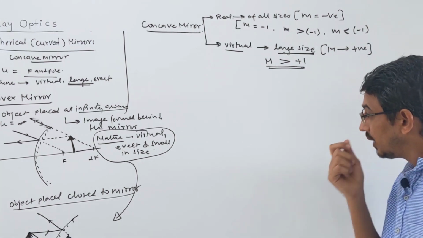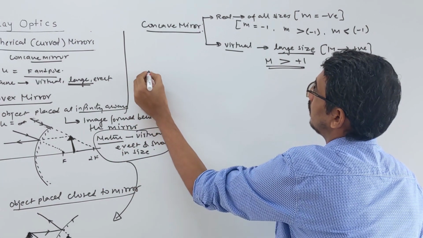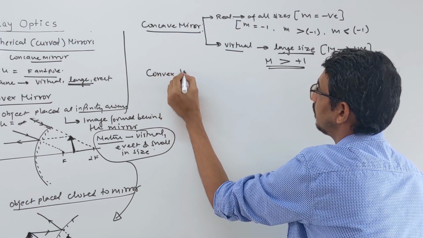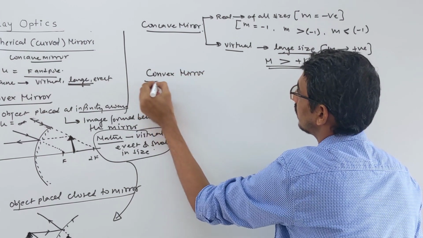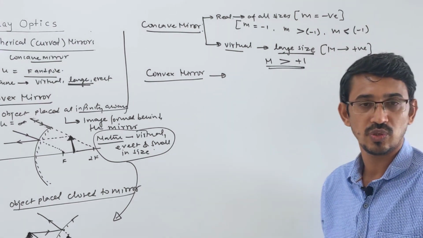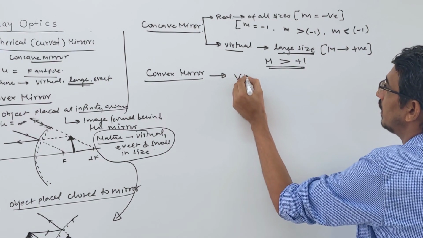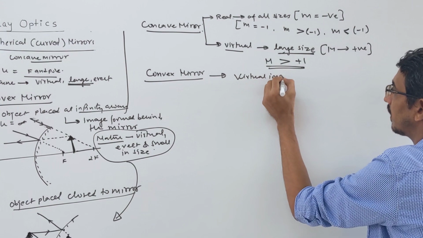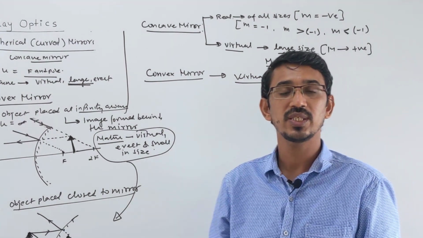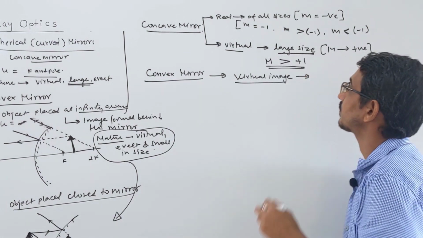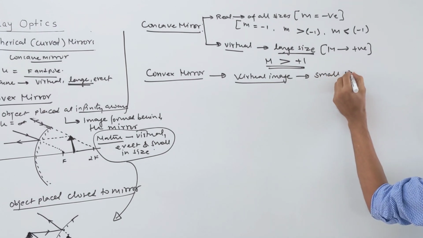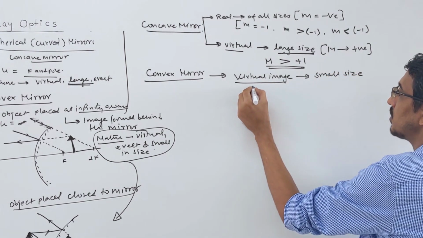Okay, now look at what we did here. Then the summary of your convex mirror. This mirror makes only one type of image. What? Always a virtual image. Only a virtual image it will make. And the size also we know. What is the size? Always small size.